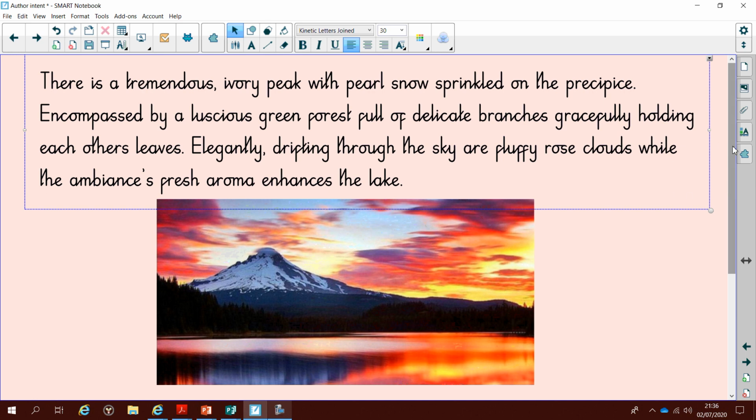There's a tremendous ivory peak with pearl snow sprinkled on the precipice, encompassed by a luscious green forest full of delicate branches, gracefully holding each other's leaves. Elegantly drifting through the sky are fluffy rose clouds, while the ambience's fresh aroma enhances the lake. That's definitely a positive place I'd like to go. Would you like to go there?